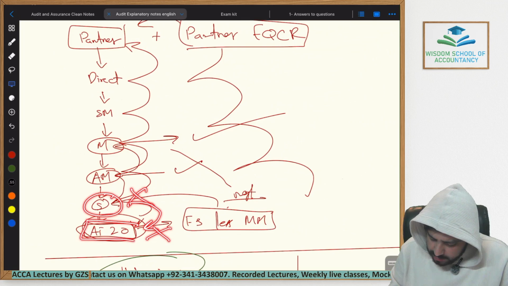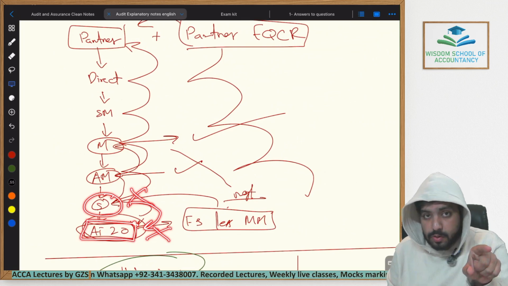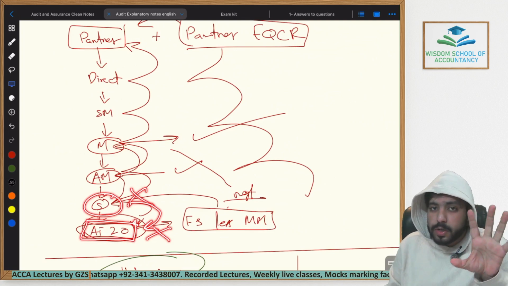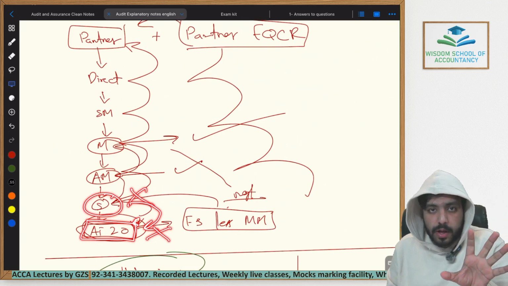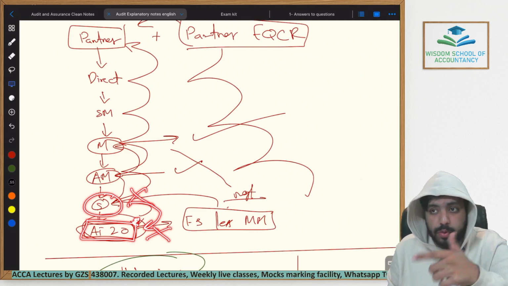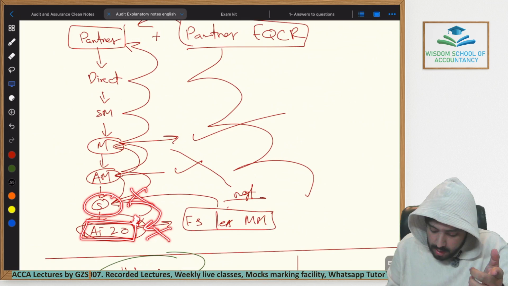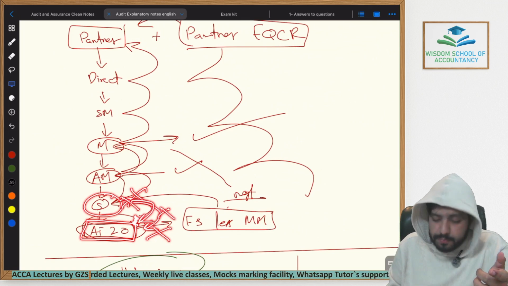This audit team would have had a lot of issues in the final 2 weeks of the audit. This means a lot of things would have come up during the final 2 weeks. The final 2 weeks are very hectic for an audit. There are a lot of issues that are identified and discussed with the management, that you have to correct this and that. If the supervisor was not present, then who was supervising their work for the final 2 weeks?